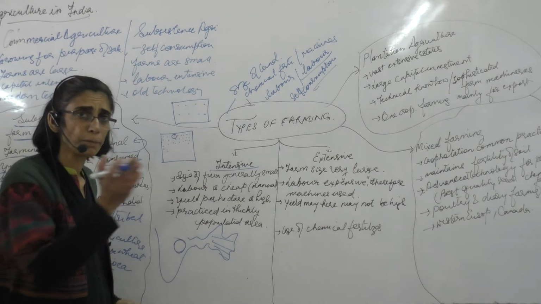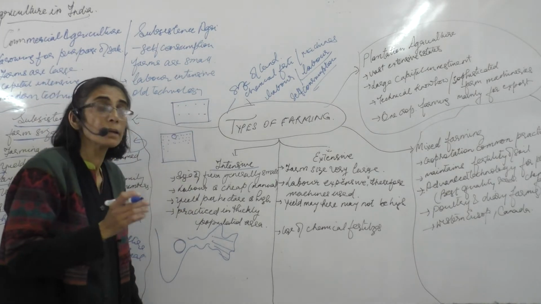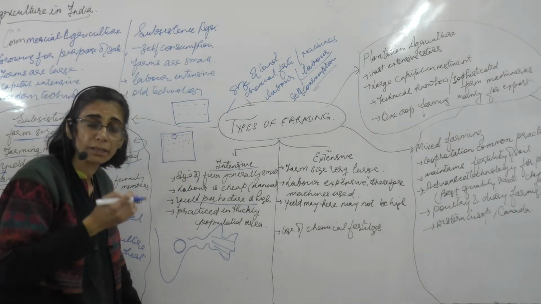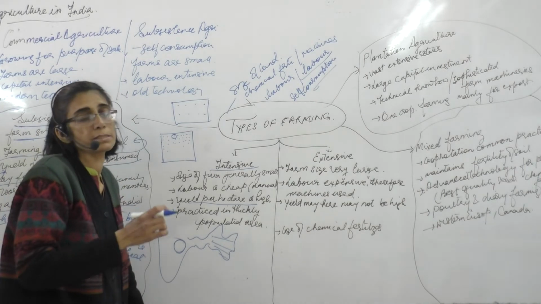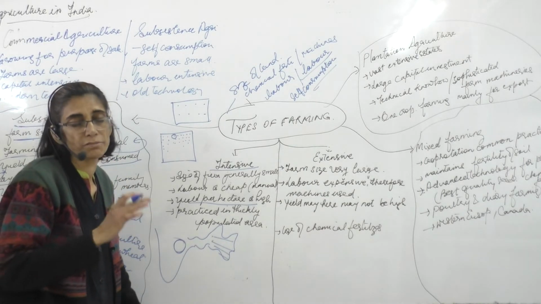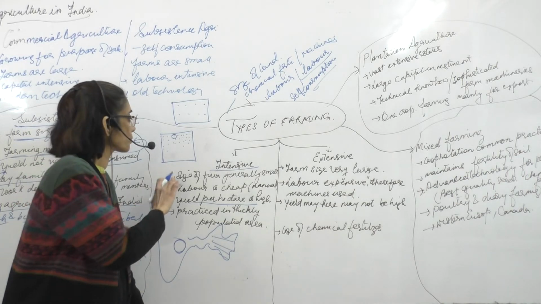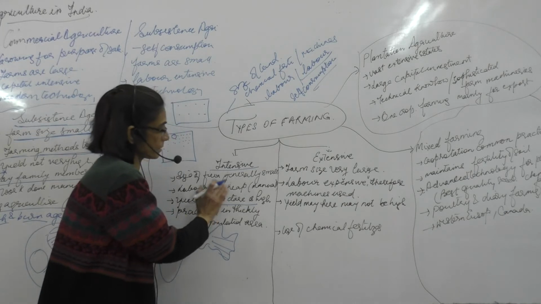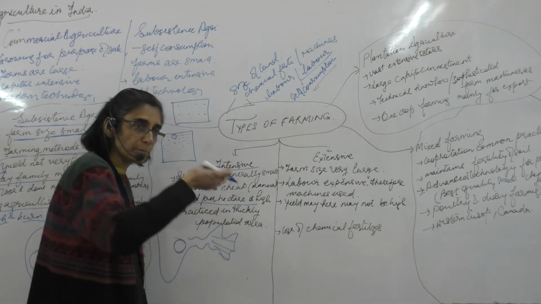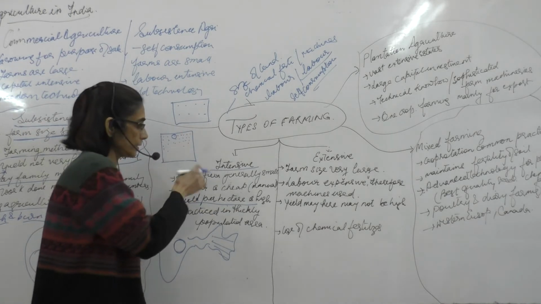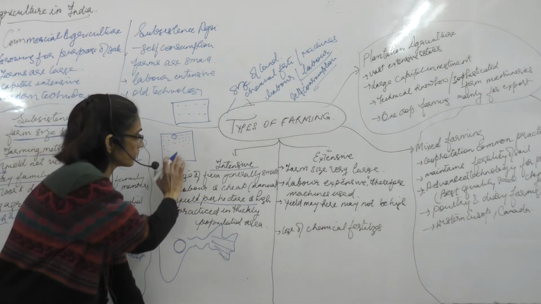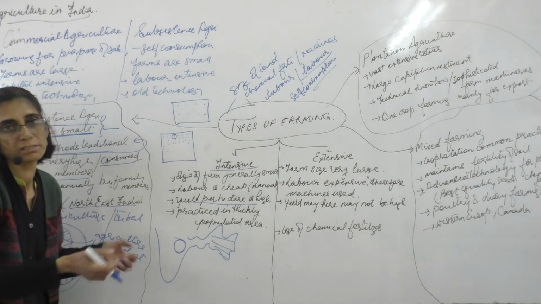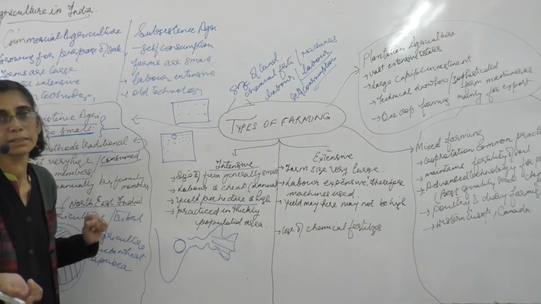Because the crops are grown comparatively closer than in extensive farming, here the yield per hectare is high. Along with that, the farmer is making efforts to give chemical fertilizers, good quality seeds, timely irrigation with irrigation facilities, give them water. So that is why the yield per hectare is high. And then the labor is cheap. That means the sowing can be done by hand. They need not use the harvesters. They can cut the crops with the help of the sickle.